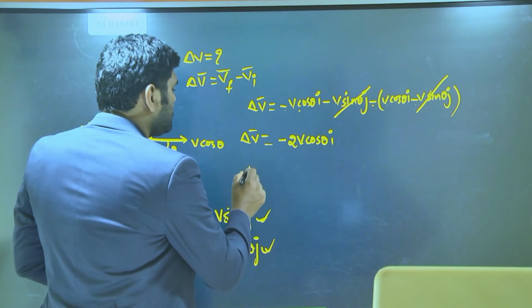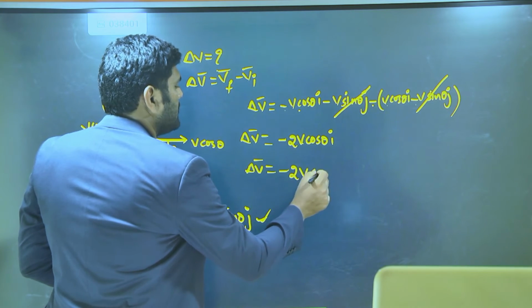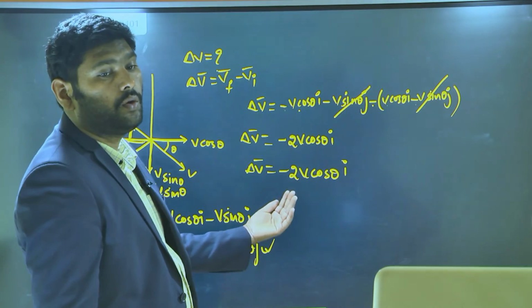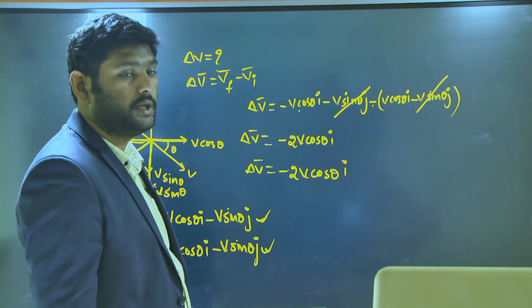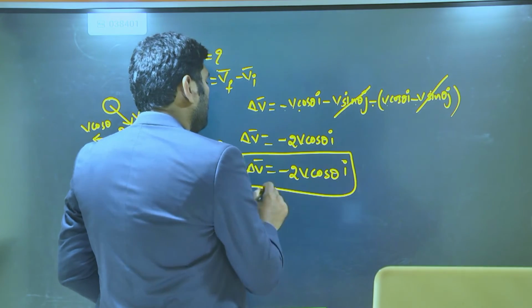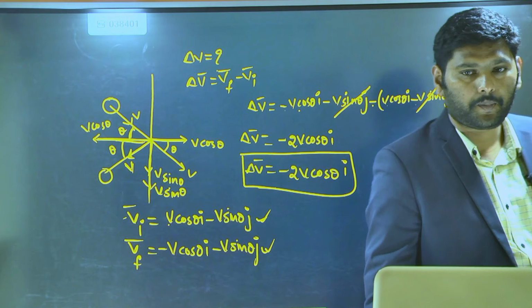So now in this case, delta V bar is equal to what? Minus 2V cos theta, and it is in which direction? It is in negative x direction. The change in velocity is in negative x direction. This is what the examples will help you with, if it is change in x direction. Note down.